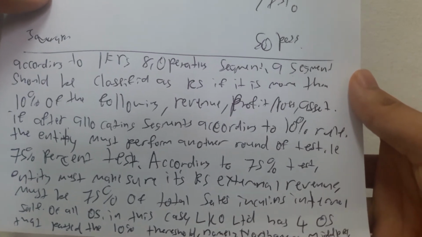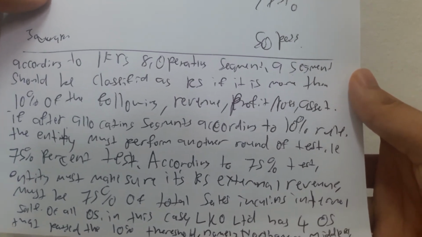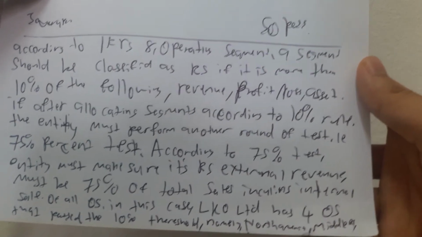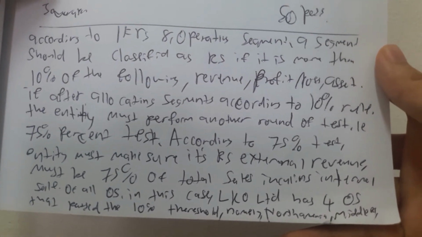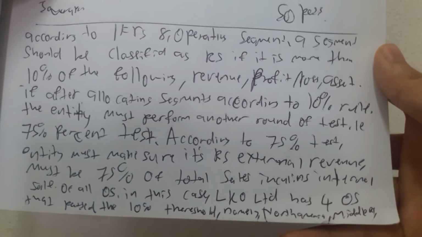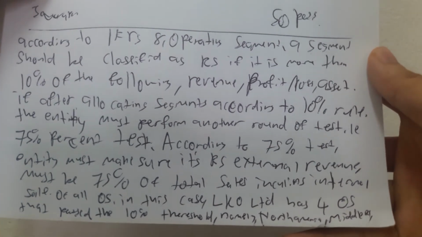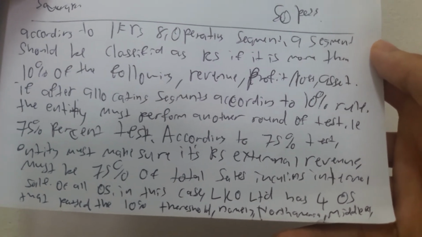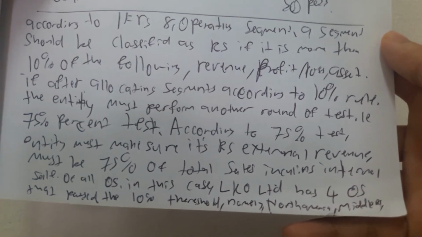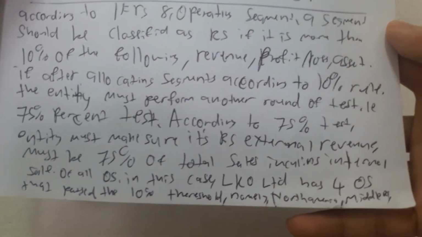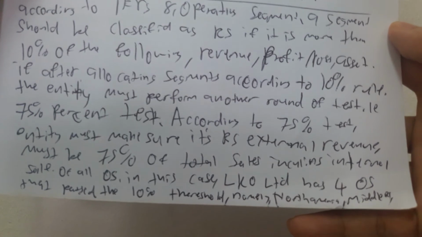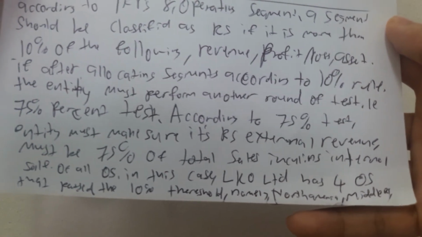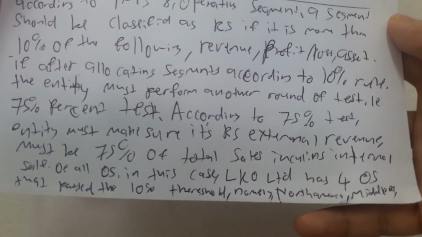After allocating segments according to the 10% rule, the entity must perform another test, which is the 75% rule. According to the 75% test, the entity must make sure that its reportable operating segments' external revenue exceeds 75% of the total revenue, including internal sales, which in this case it does.